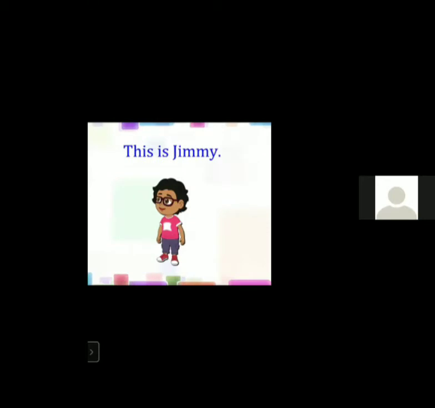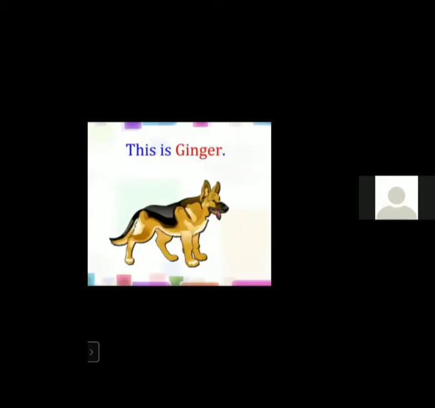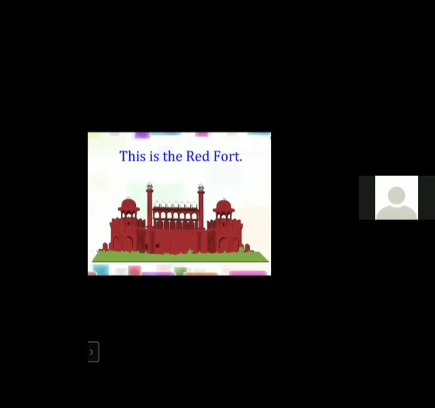Next, now, you can see the example of proper noun. This is Jimmy. See the spelling of J, it is written in capital letter. This is Ginger. See, the name of the animal is Ginger. G is written in the capital letter. This is the Red Fort. You can see the picture of this Red Fort, and the name is written in the capital letter.